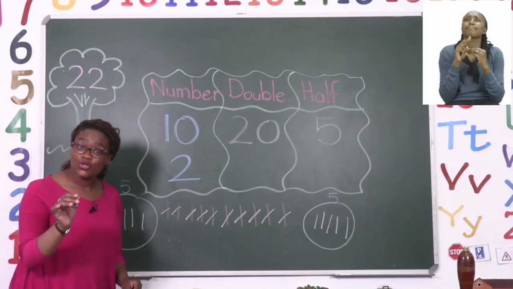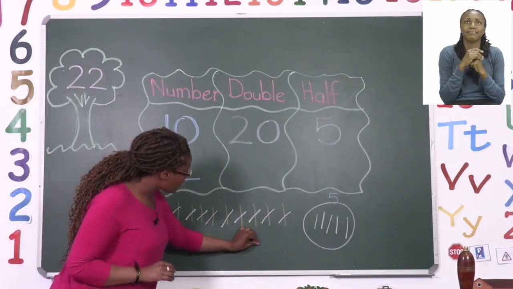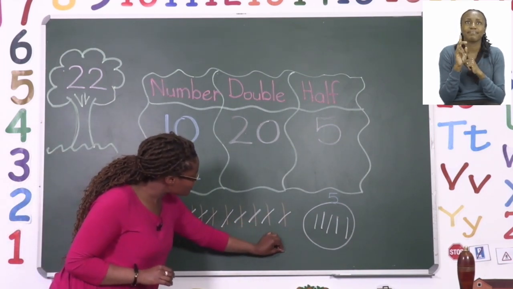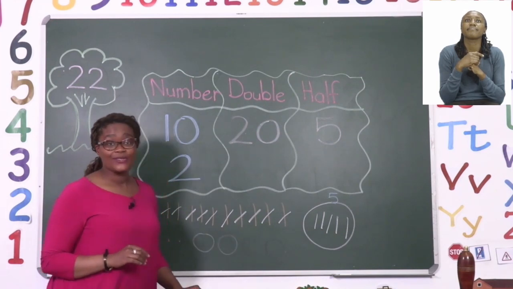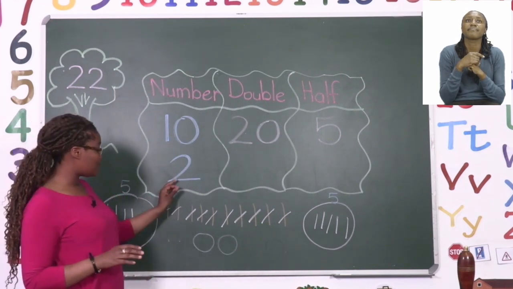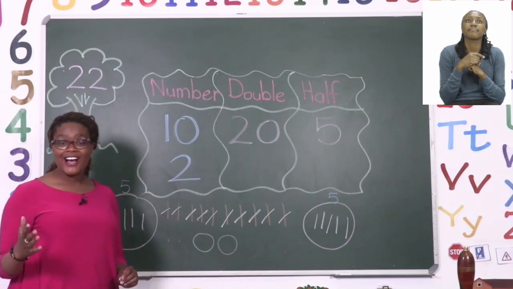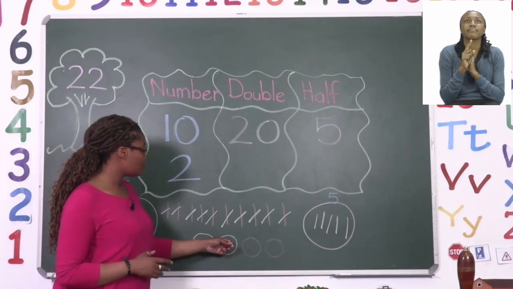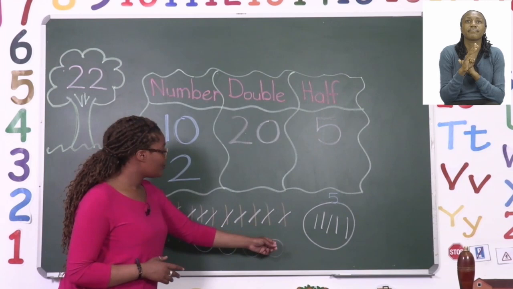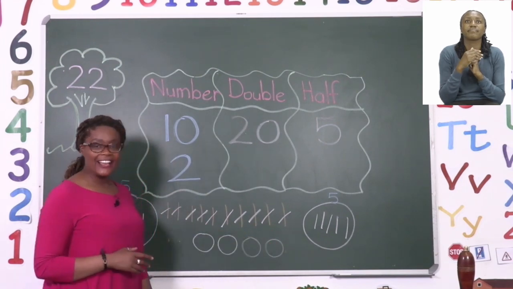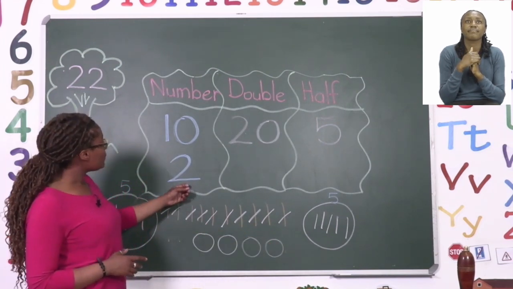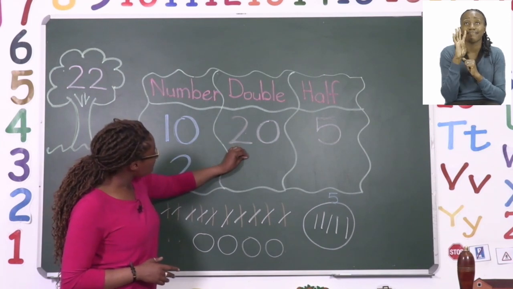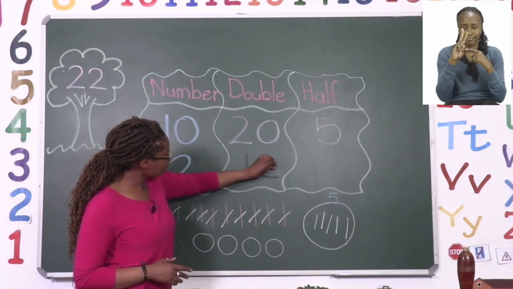So we're drawing 2 more balls. 1, 2. Then after drawing 2 balls, because we've doubled our number, we need to count and put them all together. 1, 2, 3, 4. So that means if I double the number 2, I will get 4.